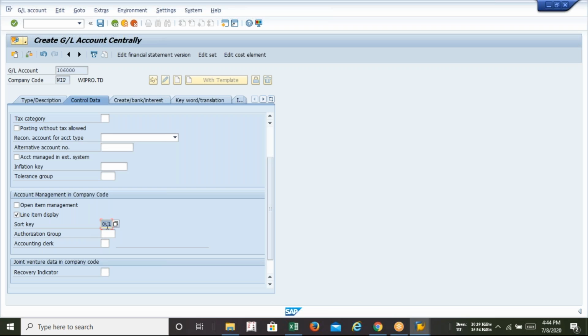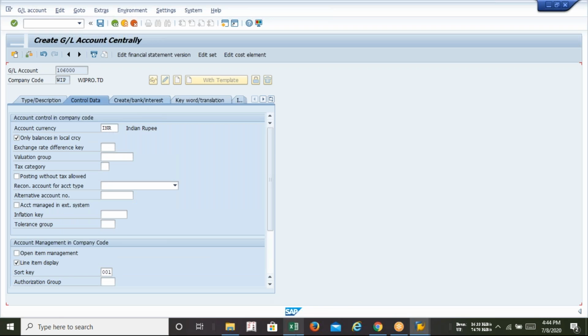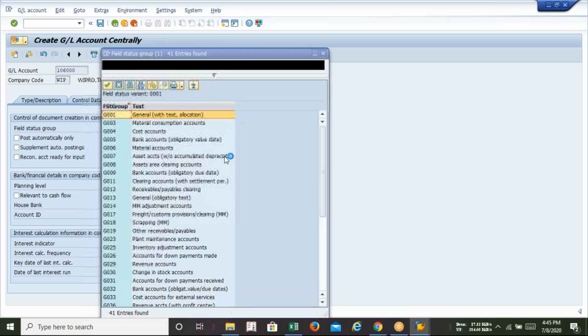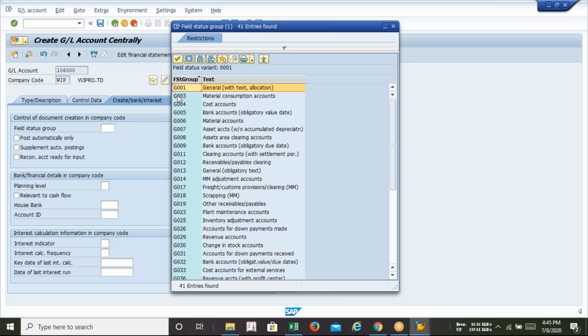Sort key 001. Okay. Then, after that, nothing shall be selected in this part. You have to come to the create bank interest tab, and in this tab you have to select the field status group. So now you will get another selection of the field status group. For petty cash, we have to select only G001.